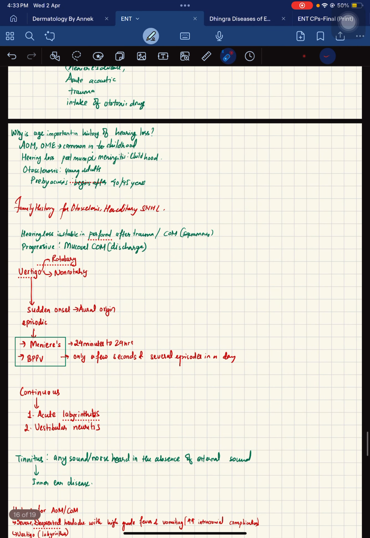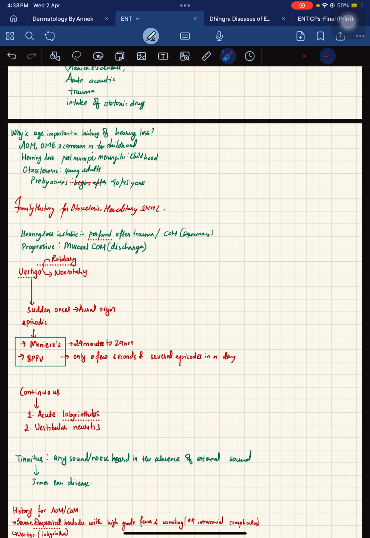So let's continue with the hearing loss. Why is age important in the history of hearing loss? There are a lot of diseases which are common in childhood, that is acute otitis media and otitis media with effusion, or hearing loss after infection with mumps or meningitis, which is also common in childhood.